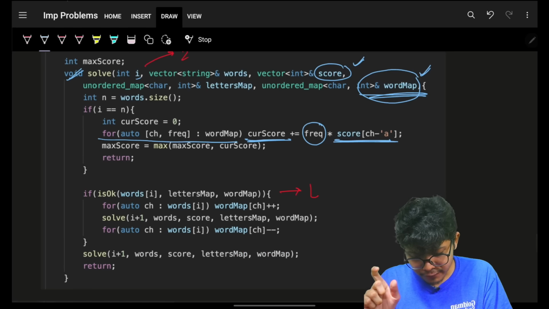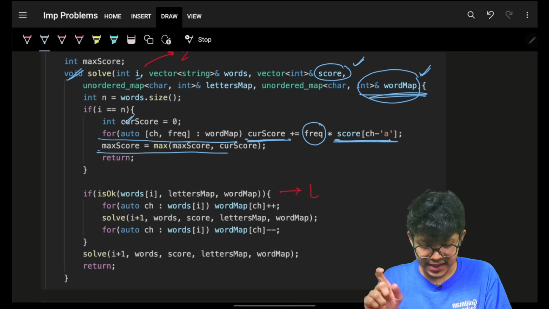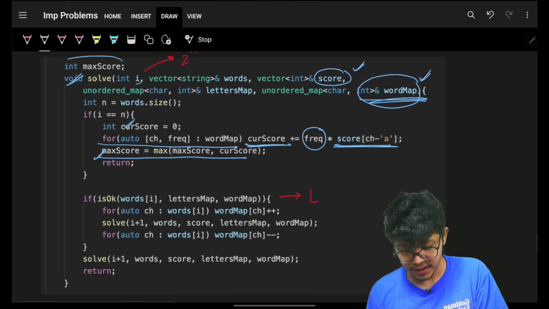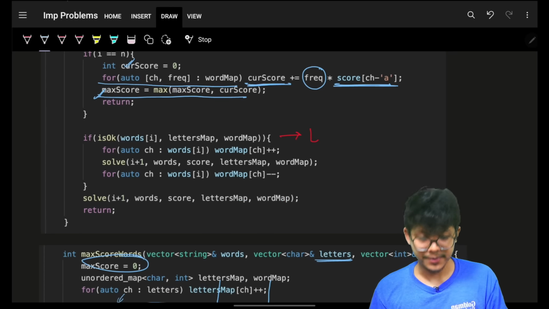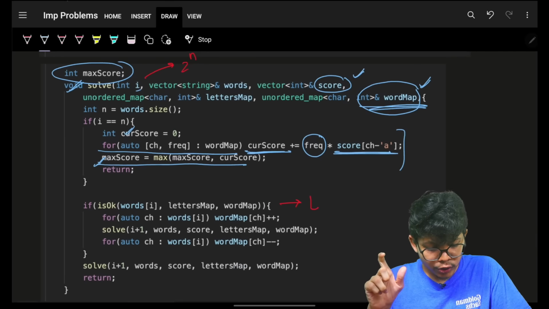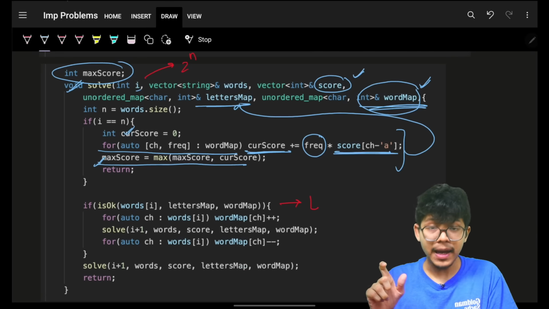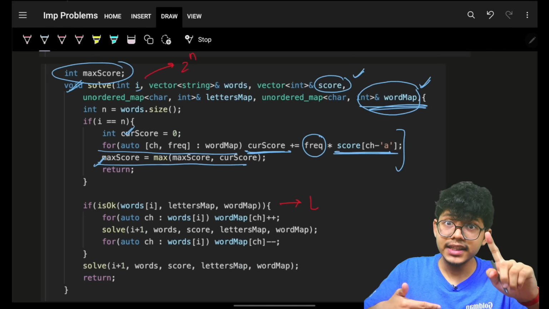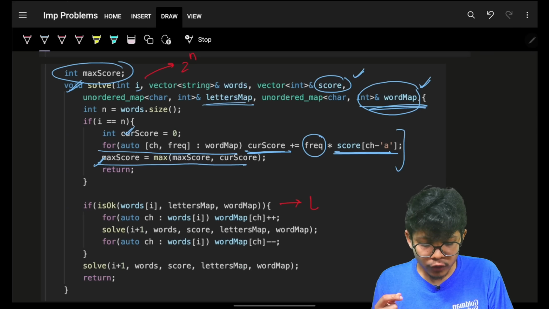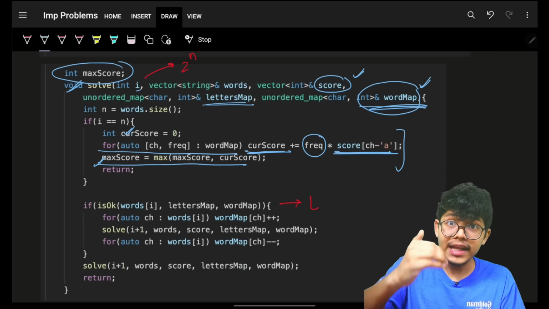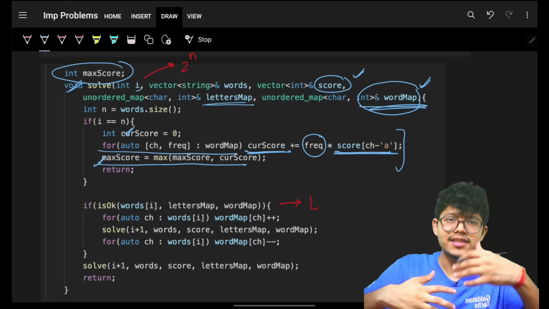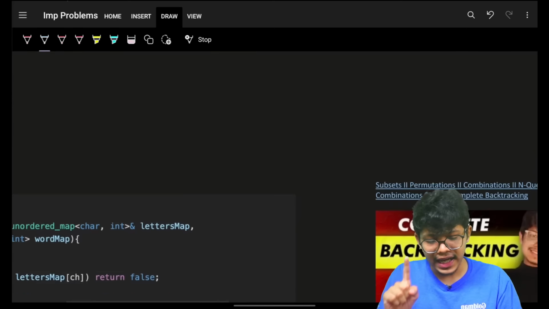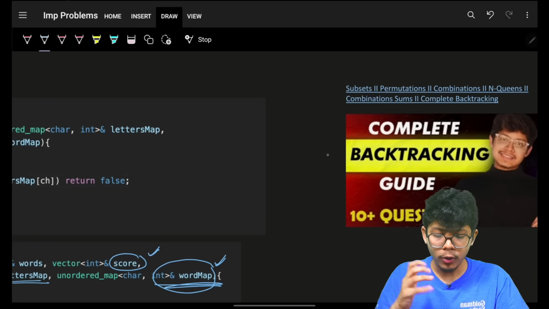Now, when I have got the score, I will simply say that, okay, my score is the max. I just maximize my score. My score is a global variable initialized with 0, as you can see. Cool. Now you will ask, Aryan, but you did not check this letters map. Yeah, correct. I will check it while I am building my answer. Why is that the case? It is the case because if you do these checks while building, while recursing, then it will help you prune the recursive tree. If you don't know, I have taught in these videos how pruning works, but